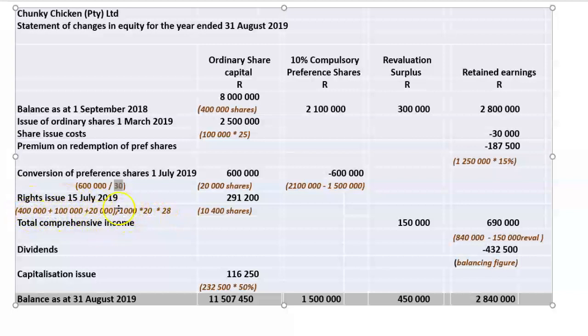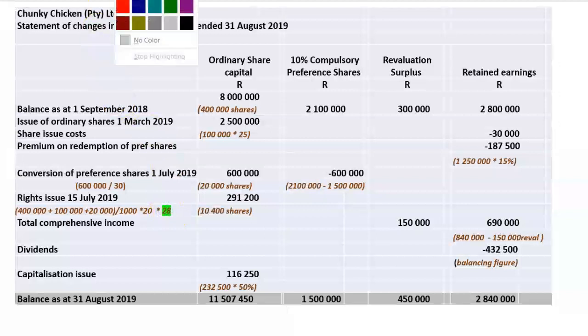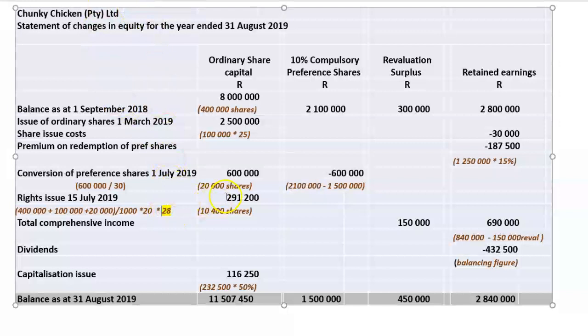For every 1,000 shares held, so divided by 1,000, they received 20 ordinary shares. So multiplied by 20, and that gives us then 10,400 shares. What was the share price? 28 Rand per share. So 10,400 multiplied by 28 Rand gives us a total there of 291,200 Rand.